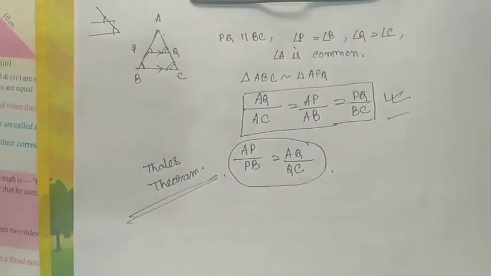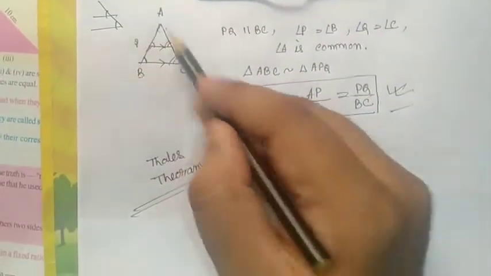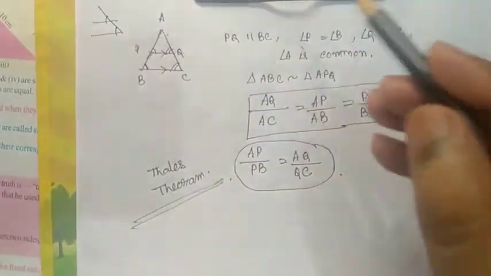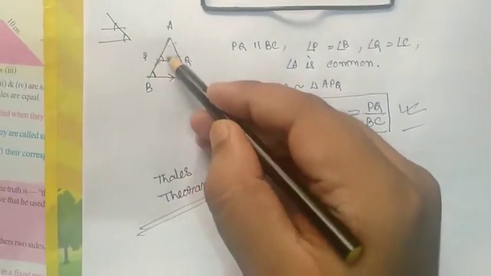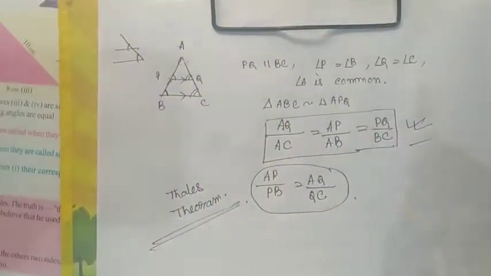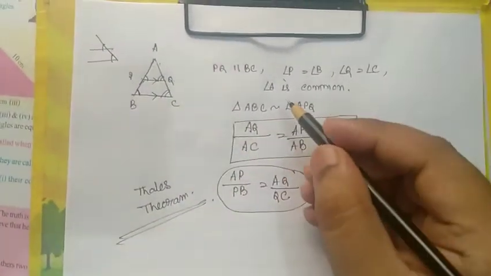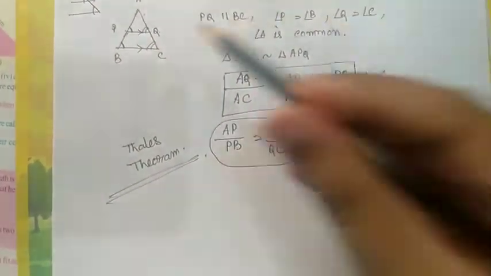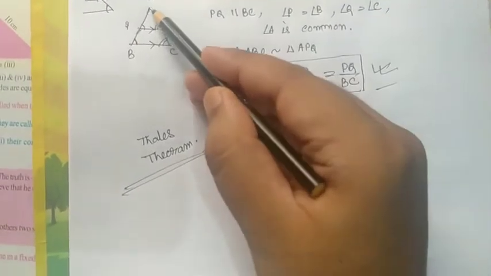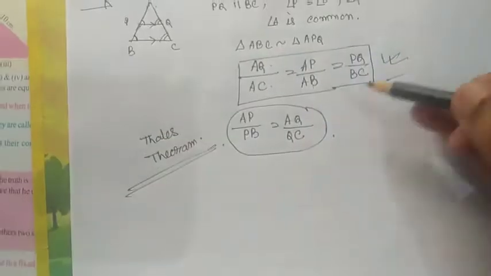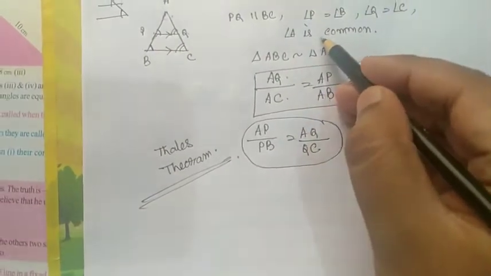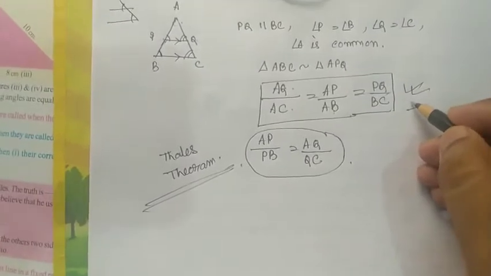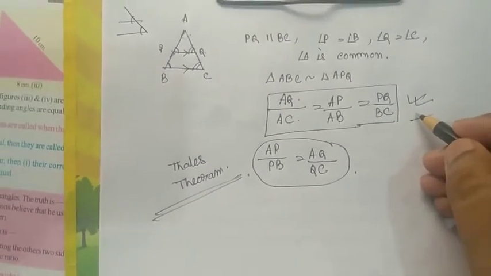I discuss once more. First of all, in this diagram there are two triangles and PQ and BC are parallel. So angle P and angle B are corresponding angles, same as angle Q and angle C. Therefore the opposite sides of these two angles are AQ and AC. The opposite sides of angle Q and angle C are AP and AB, and the opposite sides of angle A are PQ and BC. This is the common formation of similar triangles.